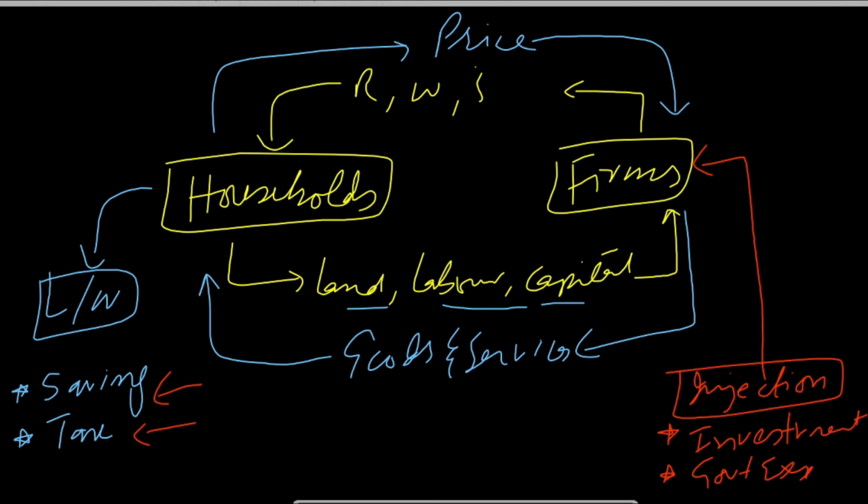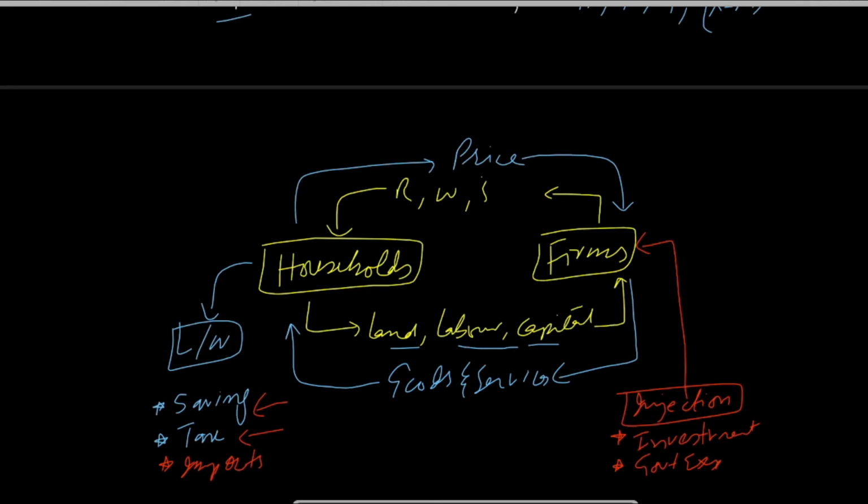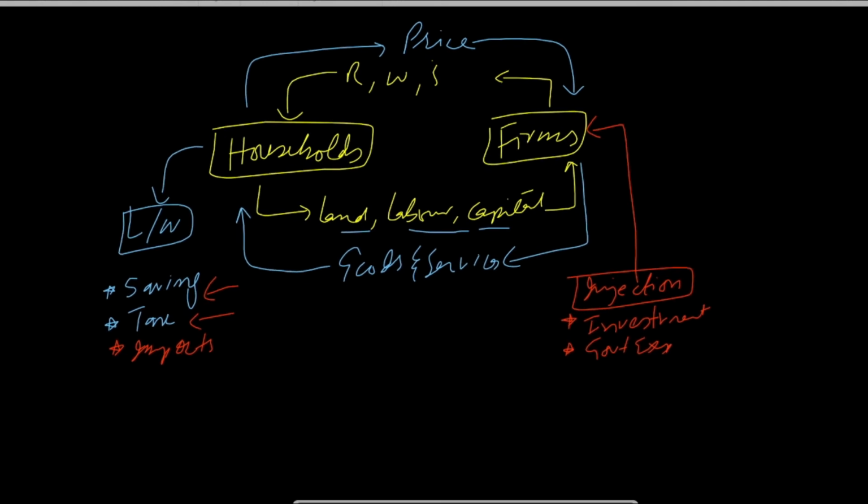All elements of this circular flow will remain the same, which you are watching on the screen, and there will be one more element added to the leakage or withdrawal, and that is imports. If we import goods from other countries, then definitely cash will outflow from the economy. And similarly, there is one more injection, that is in the form of exports. When we export goods to some other country, we get money, and that money is injected into the circular flow of income. So it will be an injection.